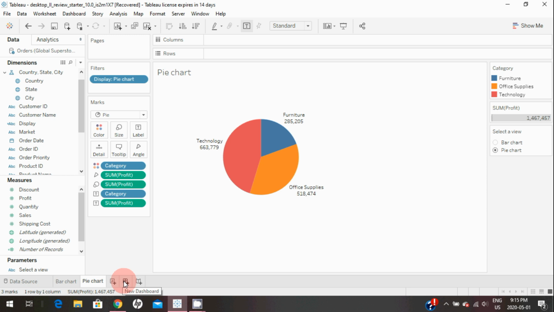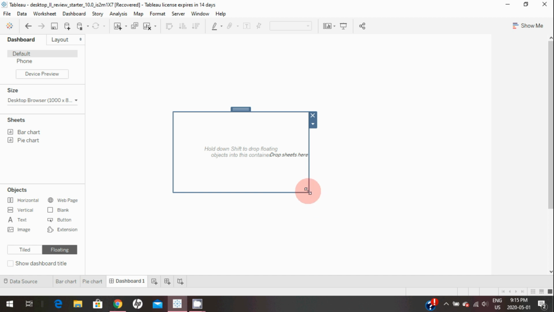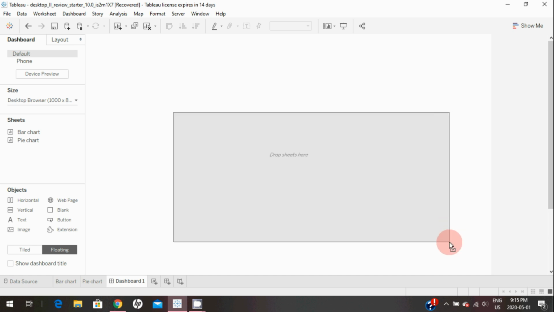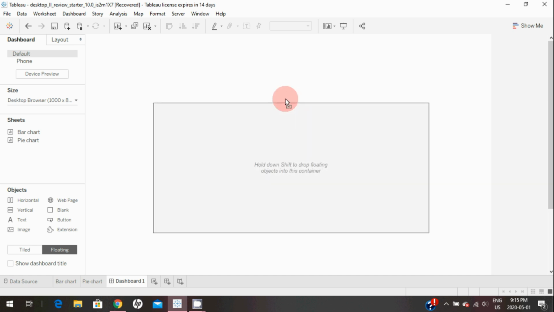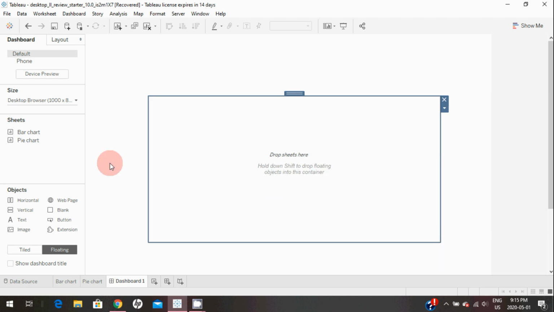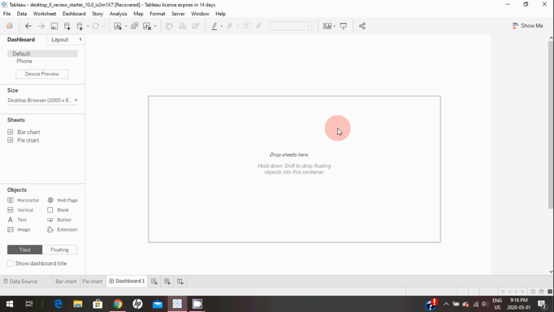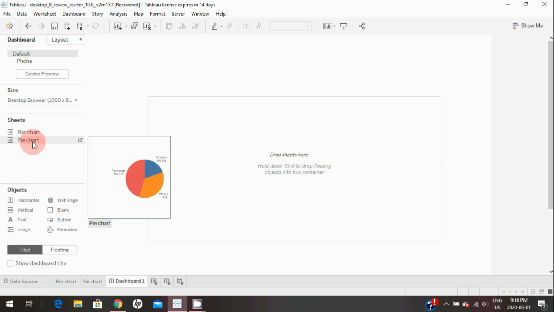Then I will create a dashboard. In this dashboard I will bring a horizontal floating container first, where I will be putting those visualizations. For this purpose I'm going to place this one at the center here, and now I will bring the pie chart first. Before that I'll click on tile, so it will take up all the space in this container.